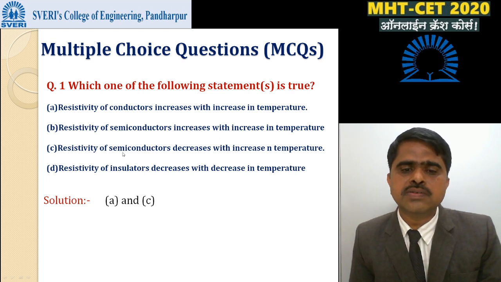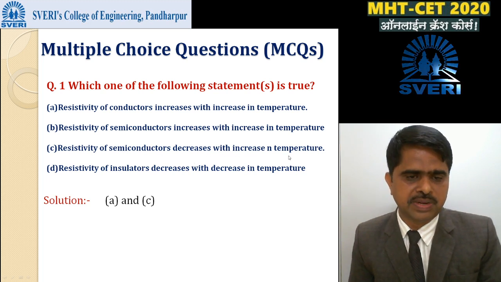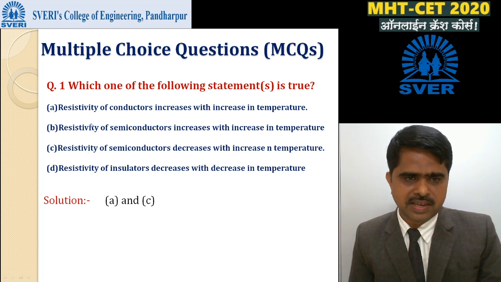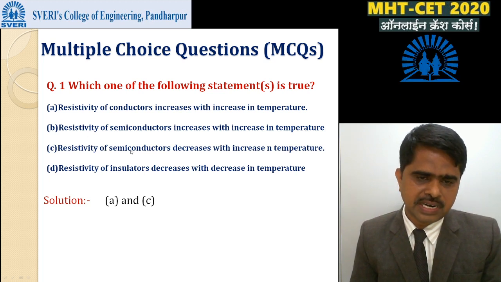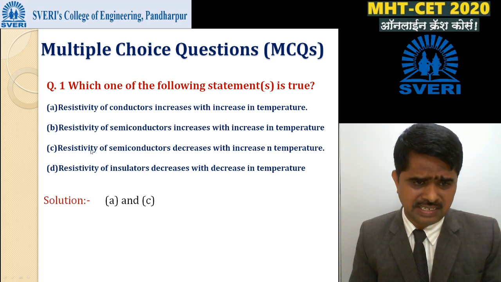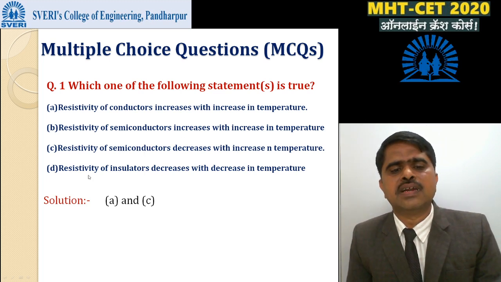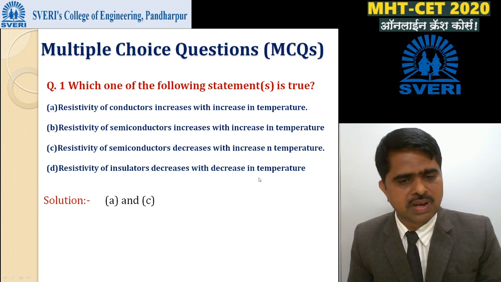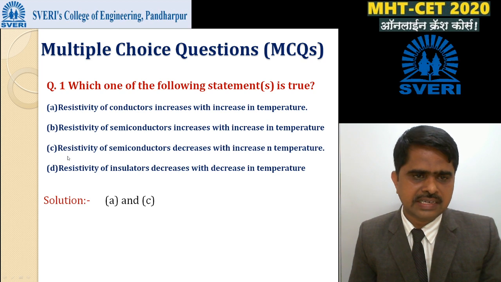Third: resistivity of semiconductors decreases with increase in temperature. This is the correct statement, because by the earlier explanation, as temperature increases, conductivity of semiconductors increases, meaning resistivity decreases. This is a true statement. The last statement, resistivity of insulators decreases with decrease in temperature, is also wrong. So in this multiple choice question, A and C are correct. These two are correct statements.